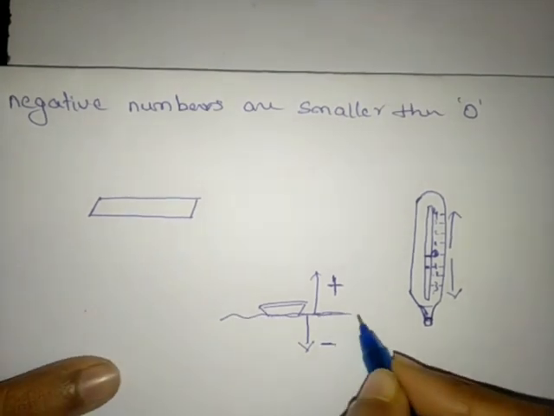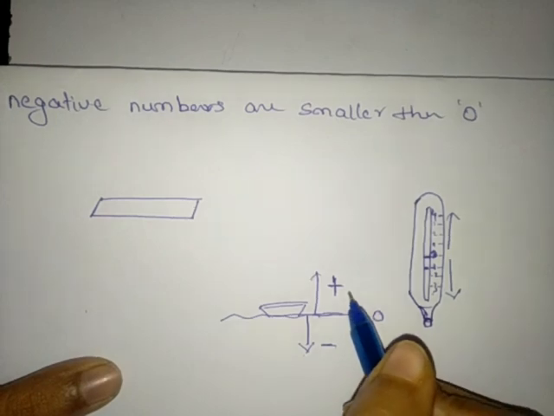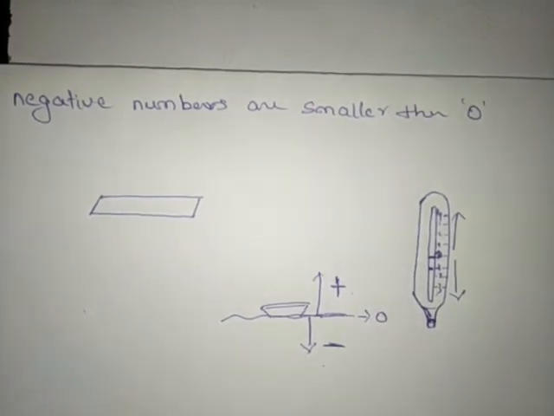The water level will be considered as 0, right? Above will be considered as positive, below will be considered as negative. This is about integers.